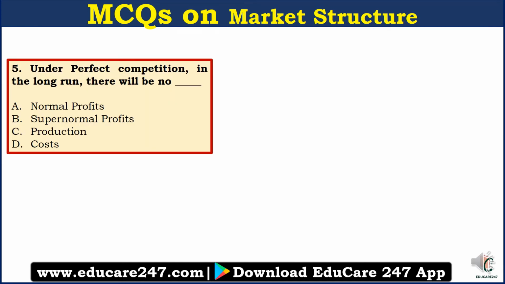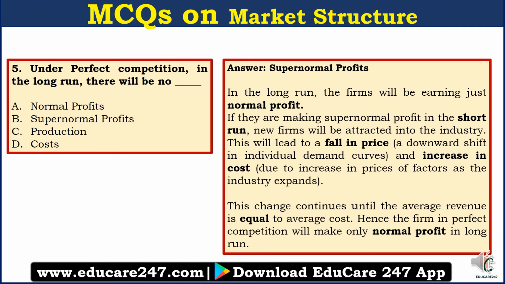Question number 5. Under perfect competition, in the long run, there will be A. no normal profits, B. supernormal profits, C. production, or D. cost. So the answer here is supernormal profits. In the long run, the firm will be earning just normal profits. If they are making supernormal profit in the short run, new firms will be attracted into the industry.